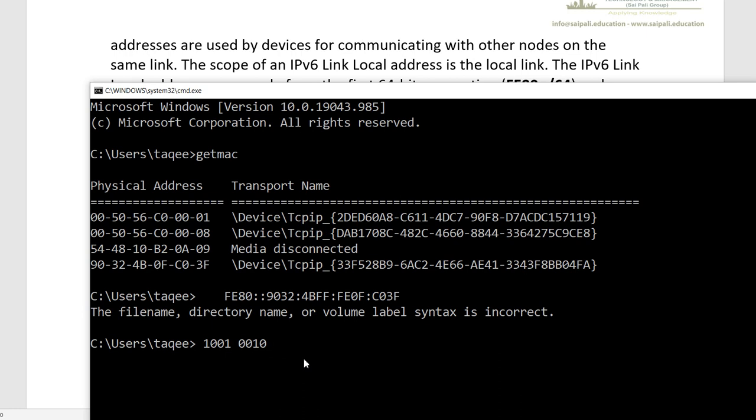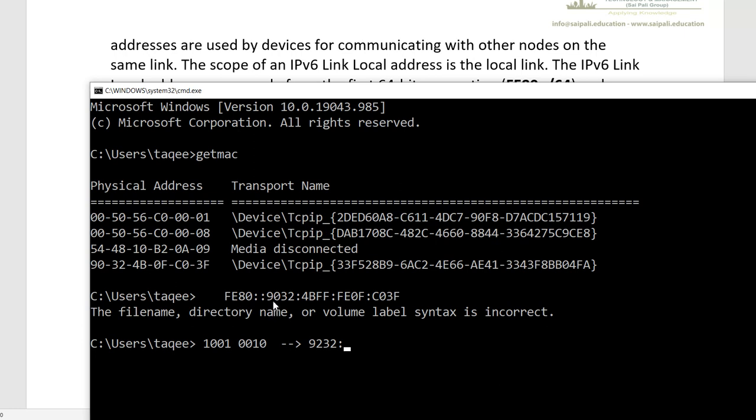Now that means my MAC address will start from this 9. Then it was 0 here, but now this bit is on. Now what is this bit value? This is 1, this is 2, this is 4, this is 8. So this bit value will be 2. So my MAC address was 9032, and now it will become 9232 colon. So it is flipping the 7th bit from the left side.